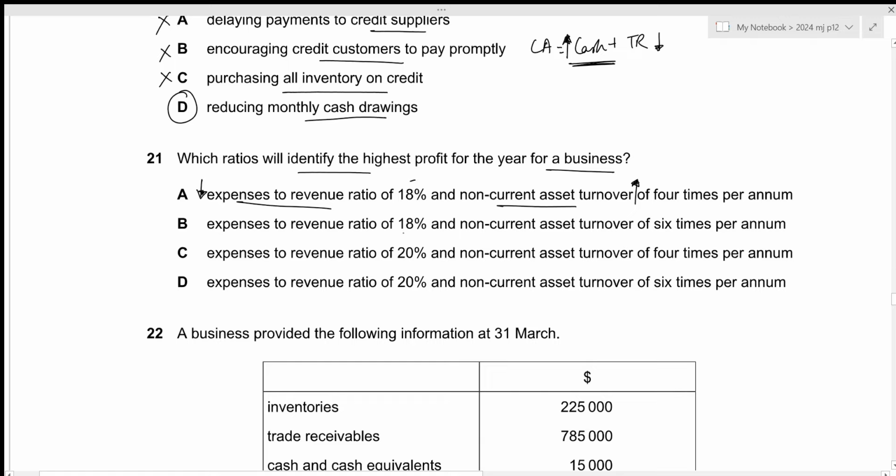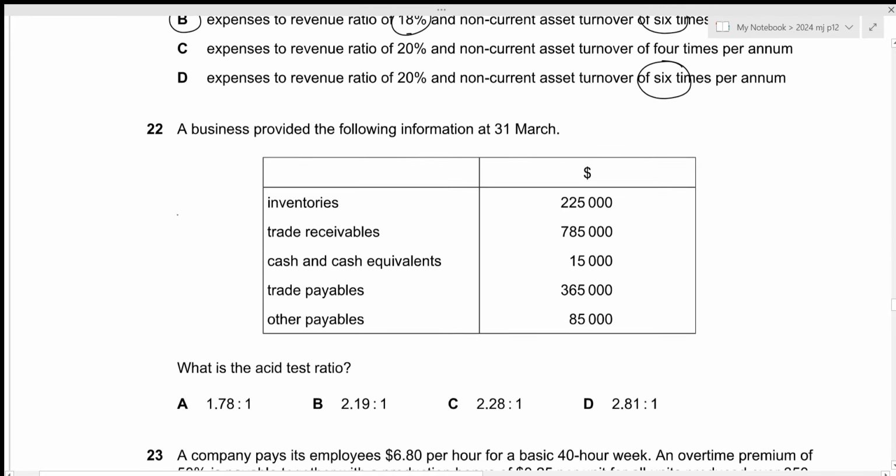So we have 18 and 18 as part of our expenses to revenue ratio. So it's going to be one of these two. And for non-current asset turnover, we have 4 and 6, and we want the higher one, which is 6. So the correct one for both of these will be given by option B. That is all for the 21st question. Let's move towards the next one.